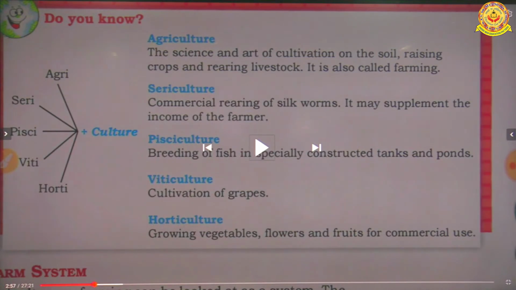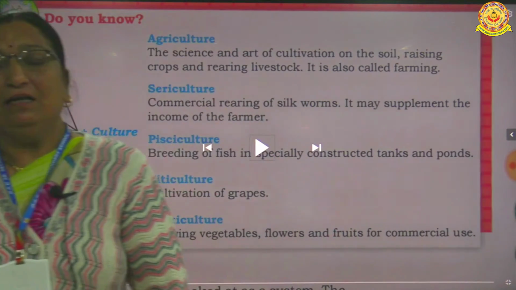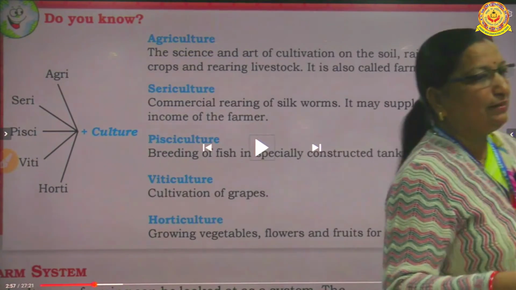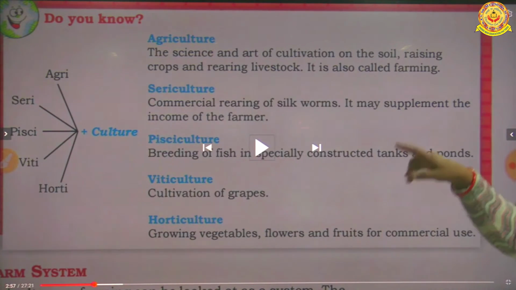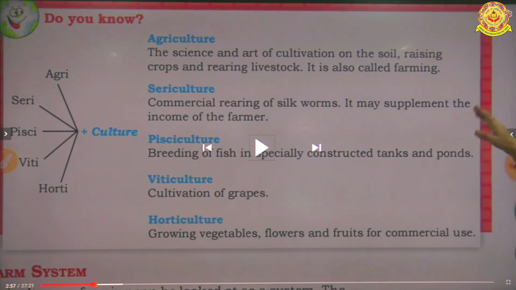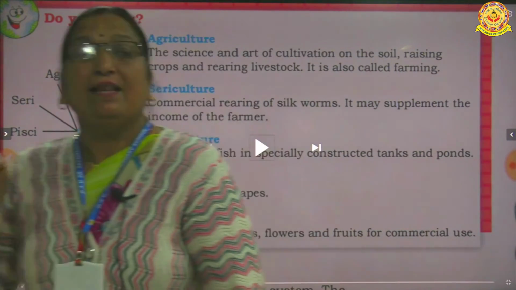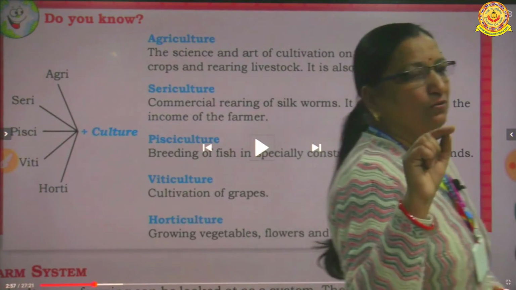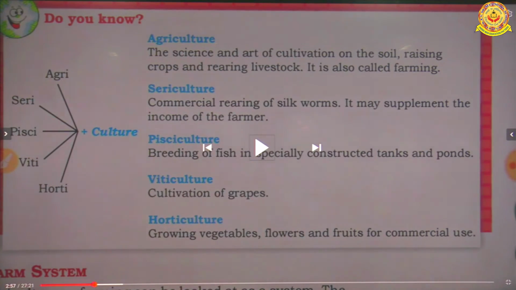Now the second is sericulture. The commercial rearing of silkworm, when we use the worms and we do business with them. Okay, what do we do? We collect worms and do business through them. So the commercial activity was there. Okay, so the commercial rearing of silkworms means the sericulture. Okay, sericulture is related to the silkworm. S, you can remember this word S. Sericulture is related to silkworm, so you can correlate them with S.